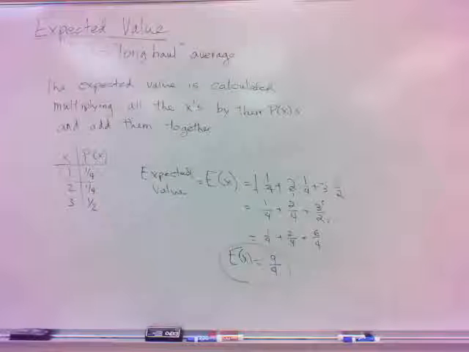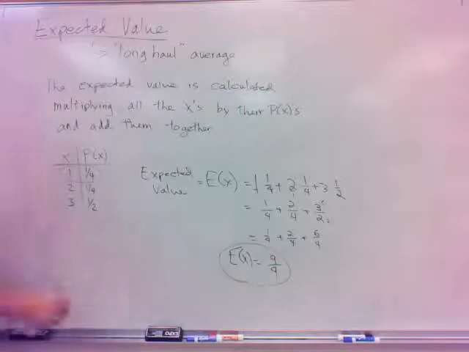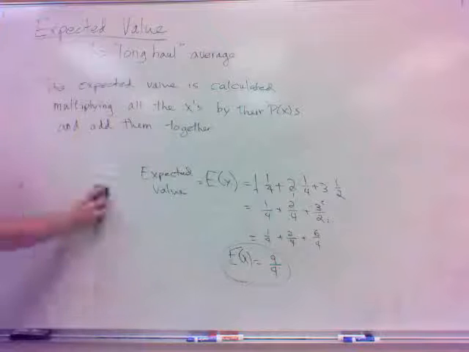Okay? So let's do a couple of these from scratch. Well, let's do the rolling of the die problem here.